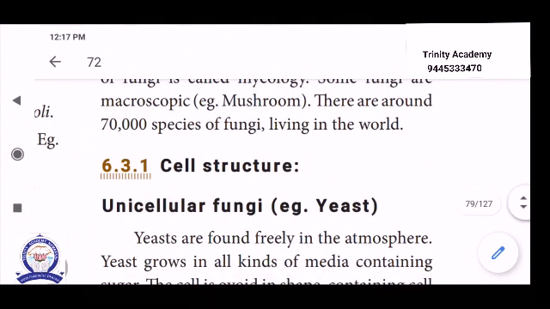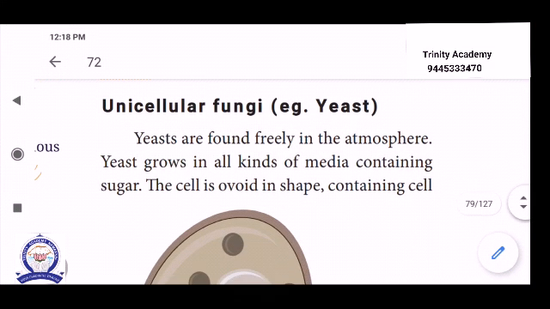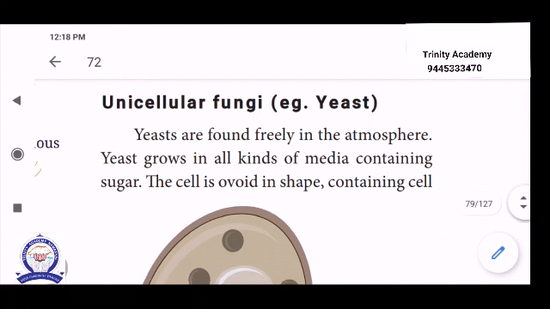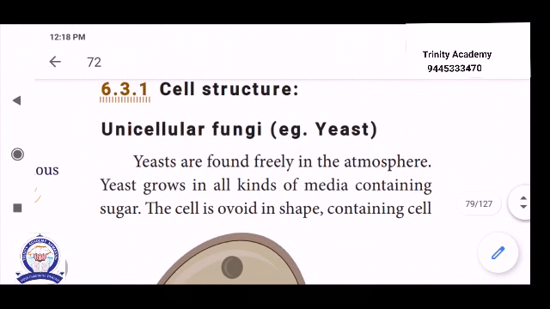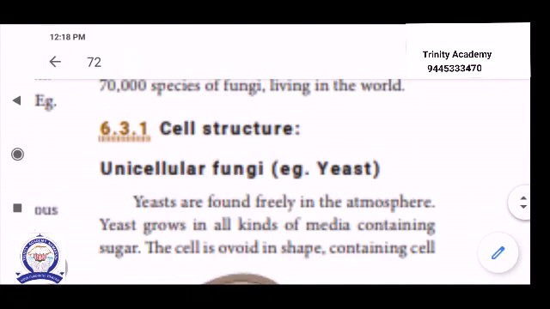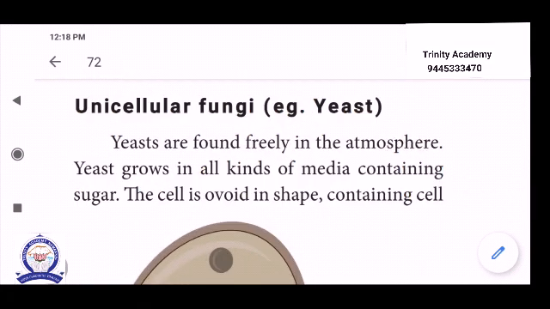Okay. Then next is the structure of fungi. See the example, yeast. It is a unicellular fungus, a microscopic organism. Yeast are found freely in the atmosphere. Yeast grow in all kinds of media containing sugar. The cell is ovoid shaped.